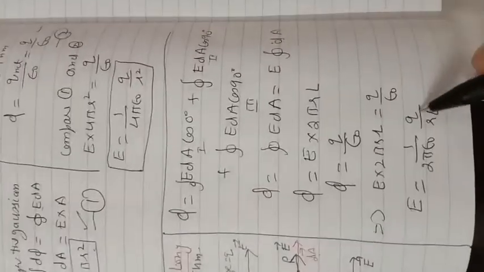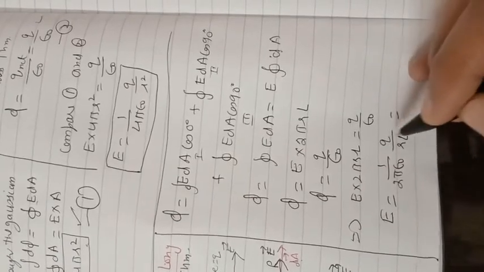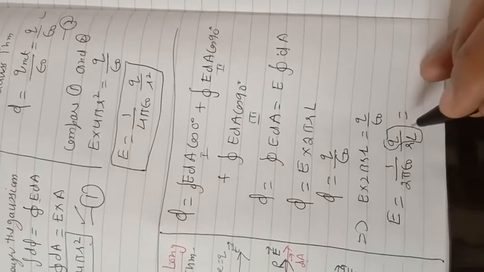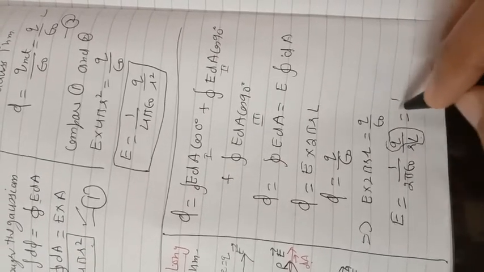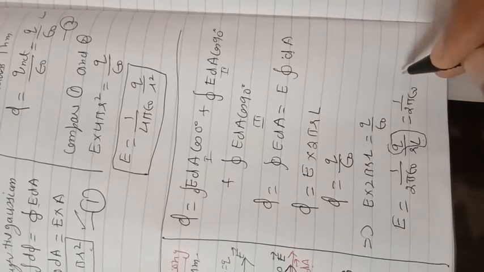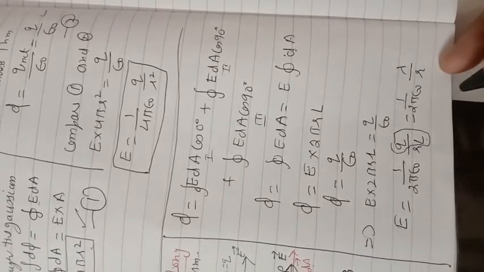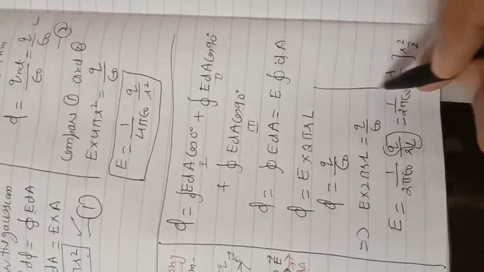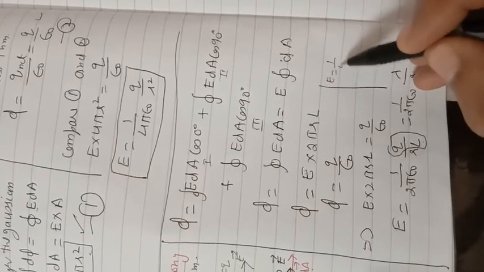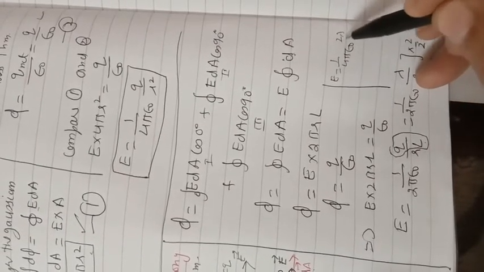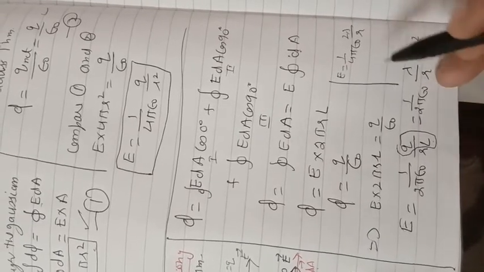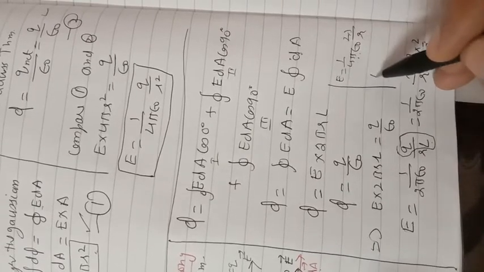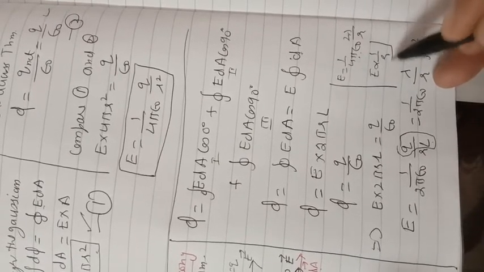But we know that Q is not provided to us, so we cannot leave the final expression in terms of Q. But we know that this Q divided by L is the linear charge density, which we already know. So it will be equal to 1 over 2 pi epsilon naught lambda by R. Or you can also multiply and divide by 2 in order to express the final result as E equal to 1 over 4 pi epsilon naught times 2 lambda over R. Lambda is a constant quantity, and 1 over 4 pi epsilon naught is also constant, so this indicates the electric field is inversely proportional to R.